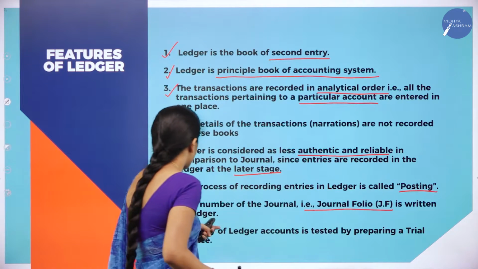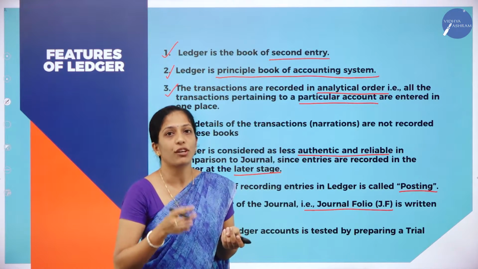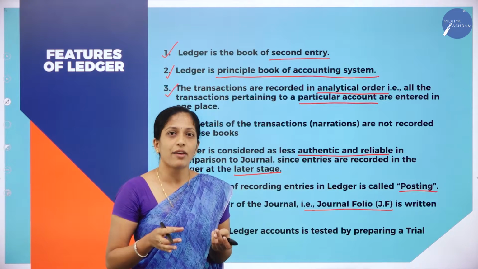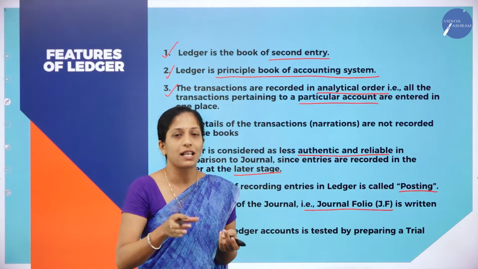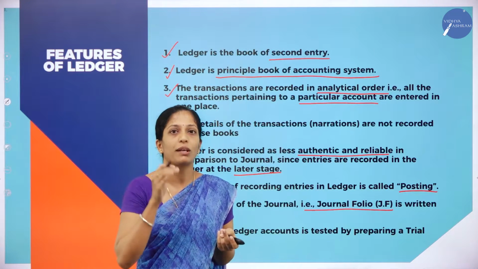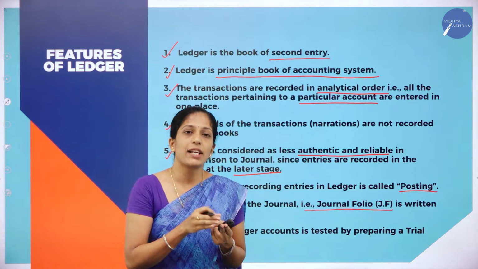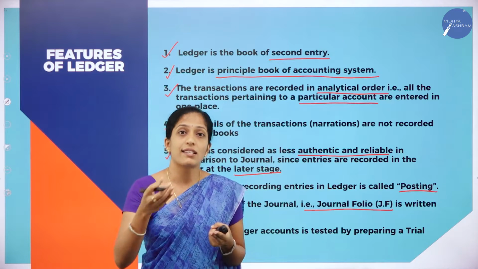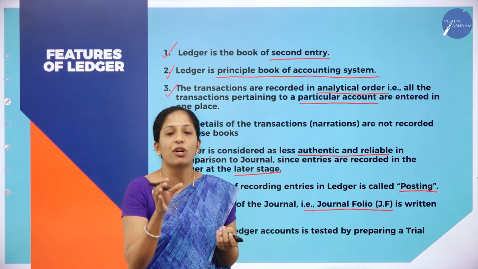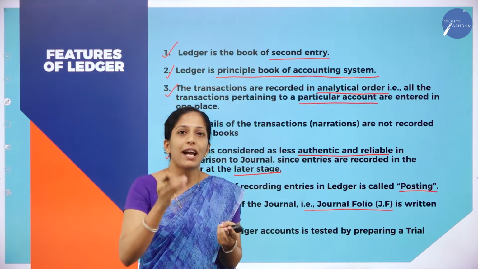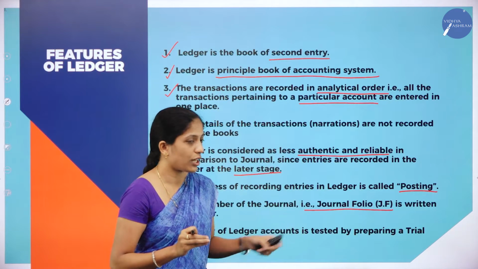Journal folio is written in ledger. While preparing journal, we had learnt about ledger folio. So what was ledger folio? I have discussed that even though we are keeping that column blank, in business they will record those ledger folios, so they will write the page number. So journal contains ledger folio, whereas ledger will contain journal folio. Journal folio is nothing but the page number of the transaction. From where the entry has been taken in journal, that page number will be written in journal folio.